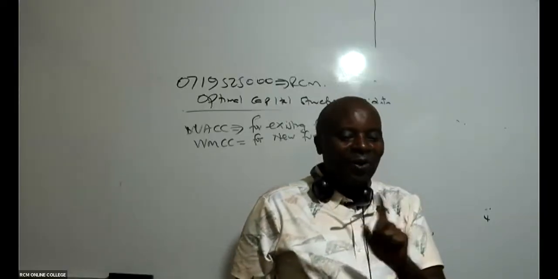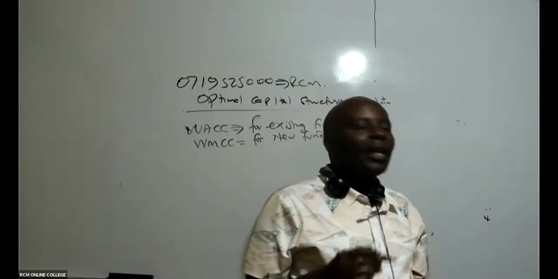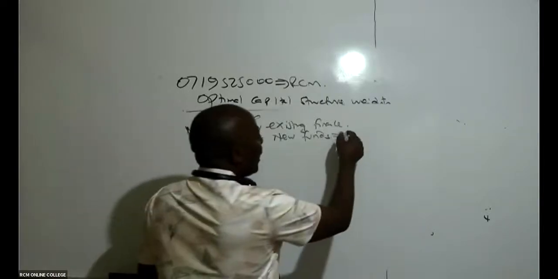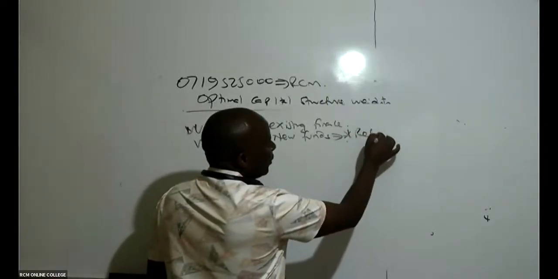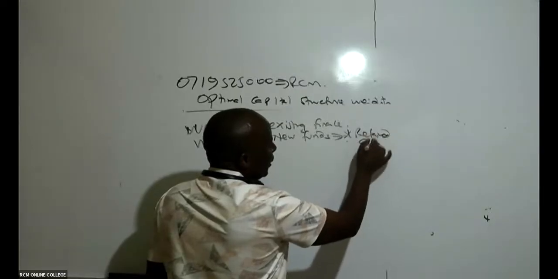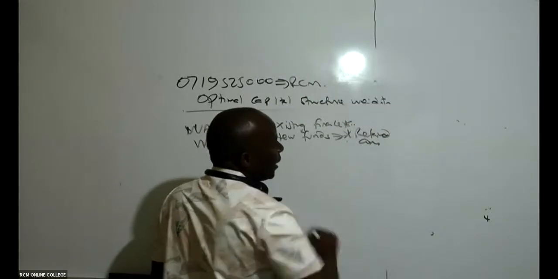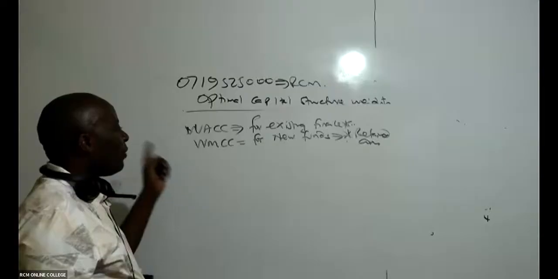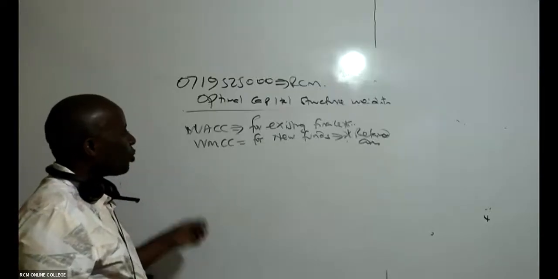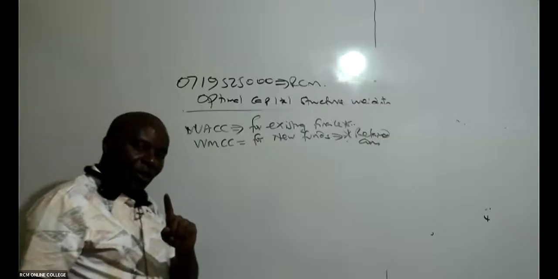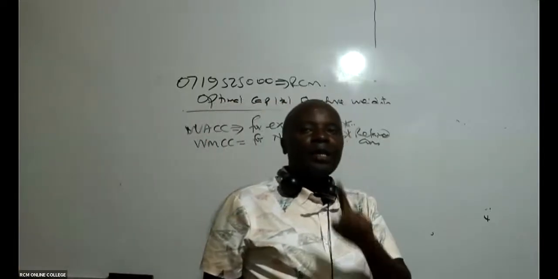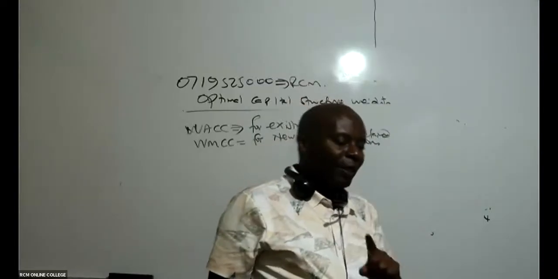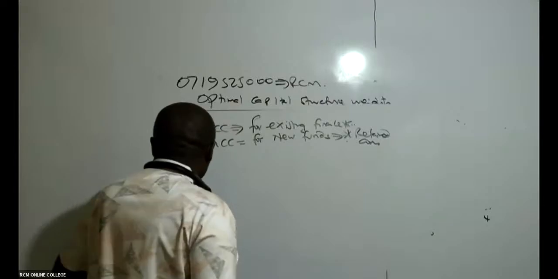And then again, ladies and gentlemen, we shall be doing this quite a lot. WACC normally considers retained earnings, while this one here does not consider retained earnings. You're going to see what I mean. Whenever you are computing the weighted marginal cost of capital, the retained earnings are very, very relevant. Allow me to explain something very important here.